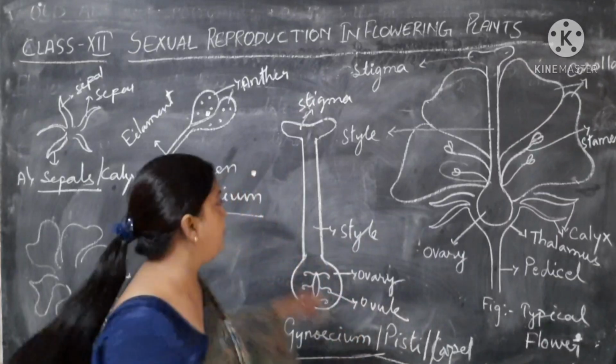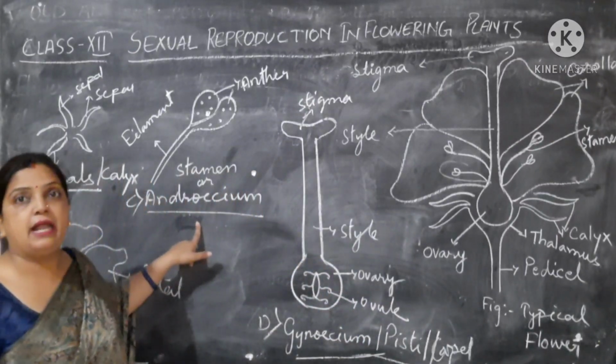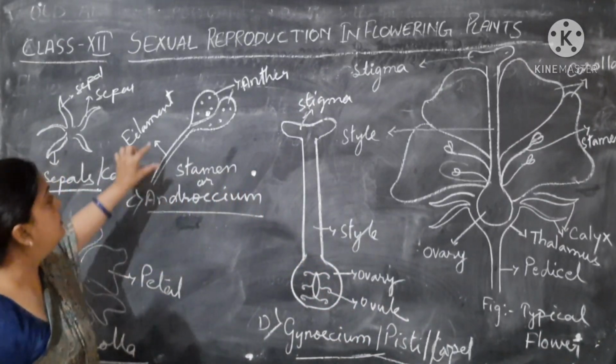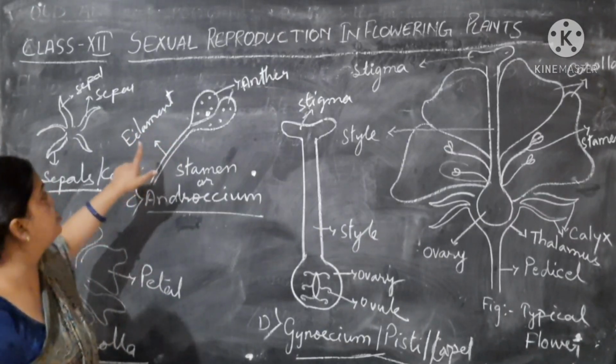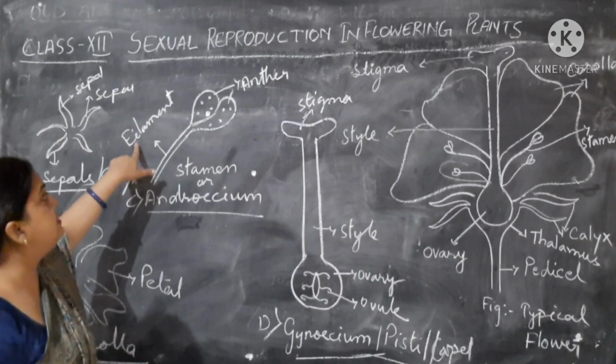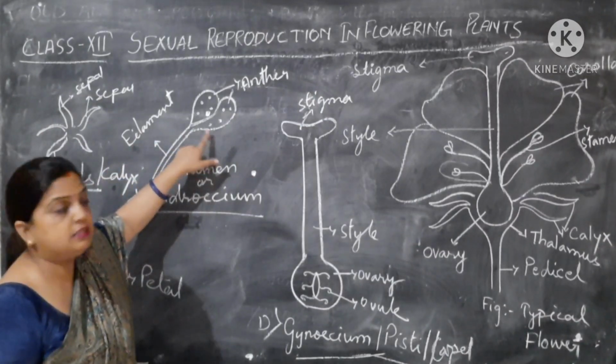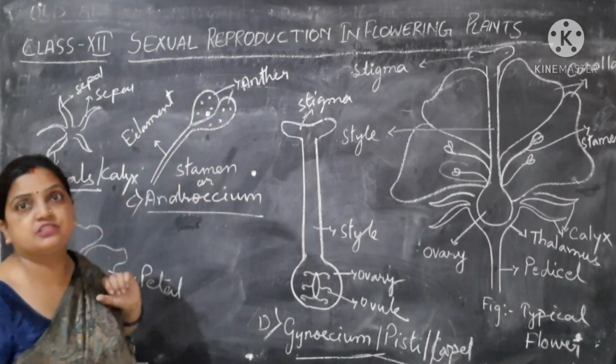Now moving to the next part, your stamen or androecium. You can see here, this has a long stalk-like structure, which is your filament, and at the top part you can see a swollen structure is present.